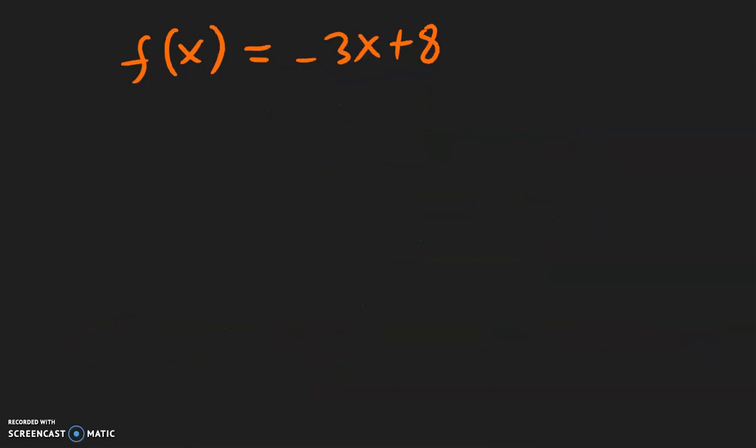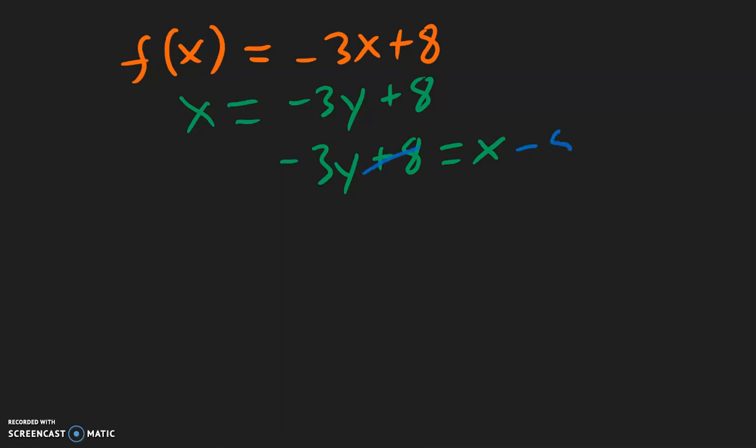And for this example, first step is to get the x and y to trade places. So we have x equal negative 3y plus 8. Then writing this backwards, negative 3y plus 8 equal to x. Then we will solve to get y by itself. So first thing, move the positive 8 to the other side, becomes negative 8 because we're changing the sign. Then we have negative 3y equal to x minus 8. Then we will need to divide by negative 3 because that is being multiplied to the y.